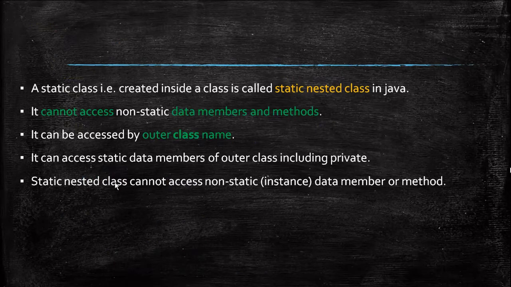Next is static class. When a class declared with static is created inside another class, we say it is a static nested class. It cannot access non-static members and methods. It can be accessed only by the outer class name.